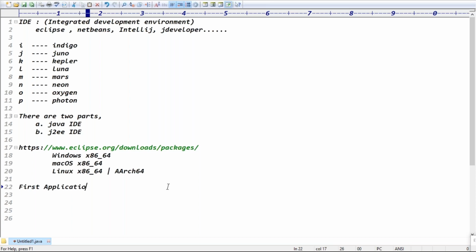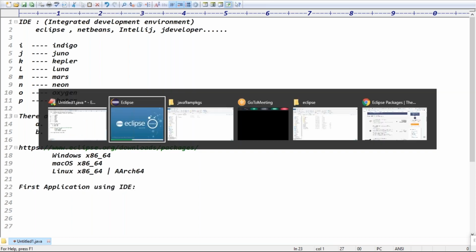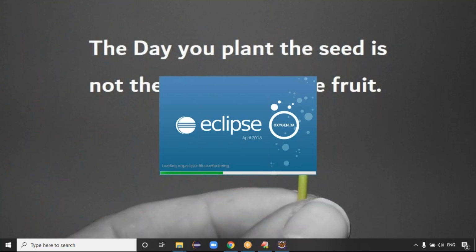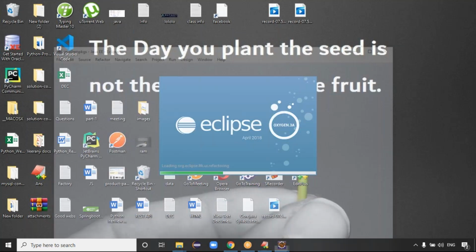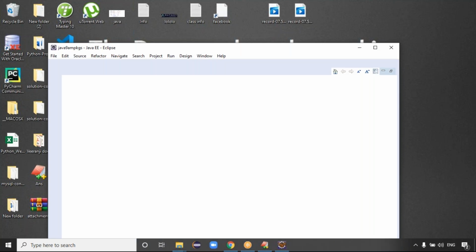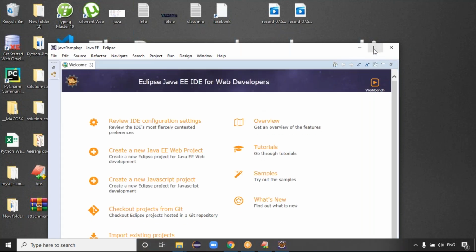First application using the IDE, guys. Once the workspace is loaded, I have to discuss in Eclipse IDE how we will create the package and all, because these are very important things, guys. See guys, here at the top you can see all the points. First of all, what type of Eclipse IDE is this? First look at the welcome file. Guys, please respond. What type of Eclipse IDE is it?